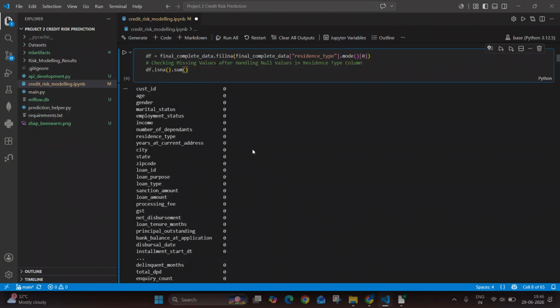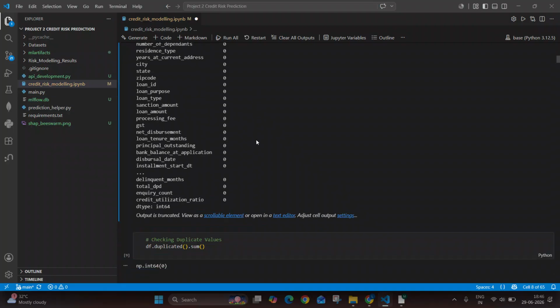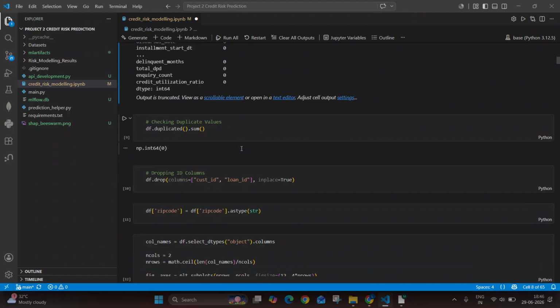So now we can clearly see that none of the columns have missing values. Then we move to the next part, which is to check the total number of duplicates present in the data set, and we can clearly see that there are zero duplicates. So this is a very good sign.